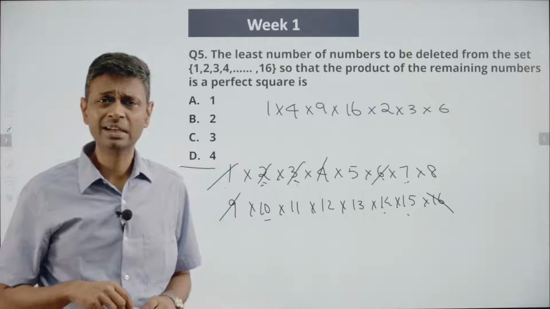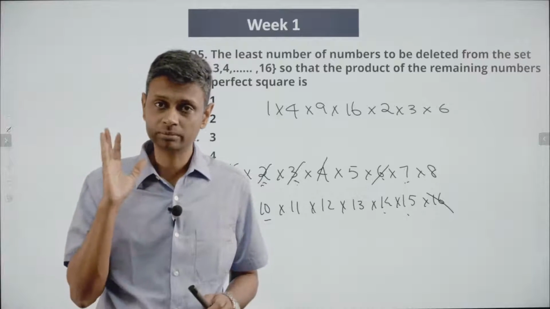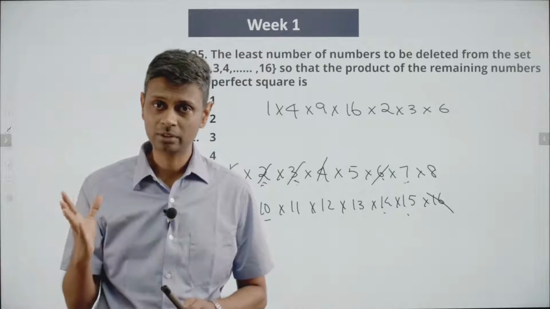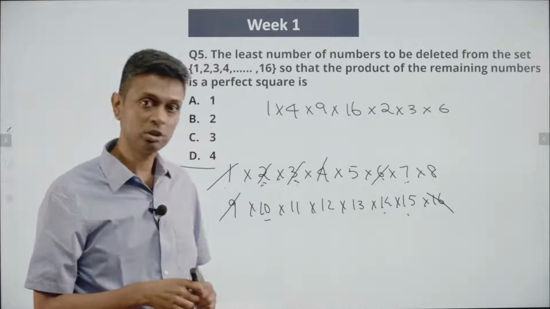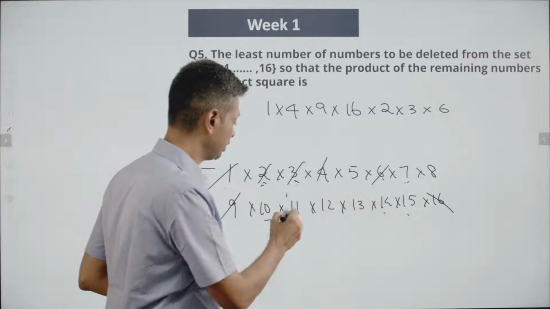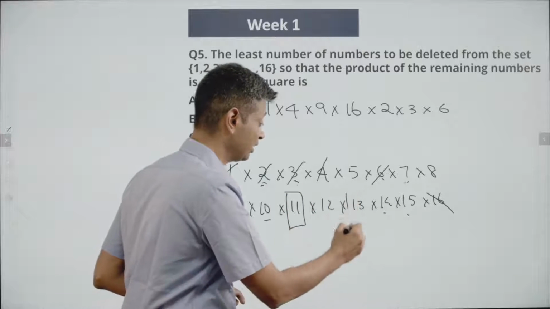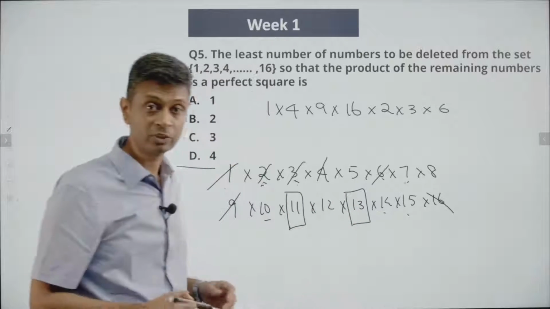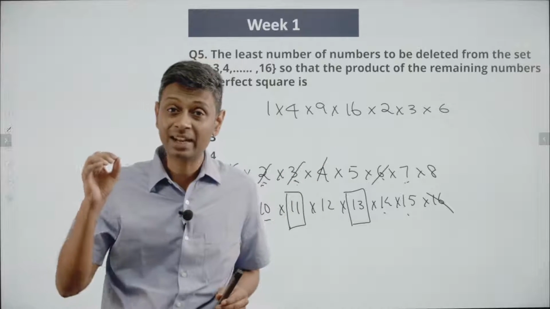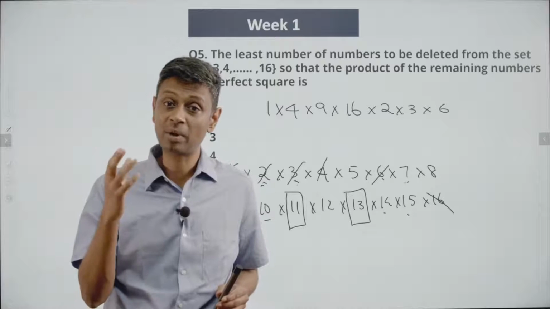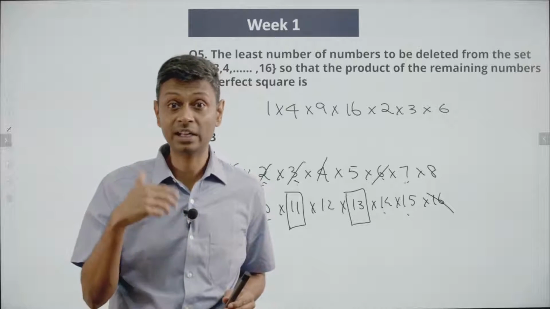Is there something that simply cannot be put with another number? Simply cannot be combined. Has to be removed. There is no way of combining with something. Yeah, I have those numbers. I have an 11 sitting here and I have a 13 sitting here. There is no way 11 can be part of the remaining. Why not? Because if I have 11 and it is part of a perfect square, I should have another 11.